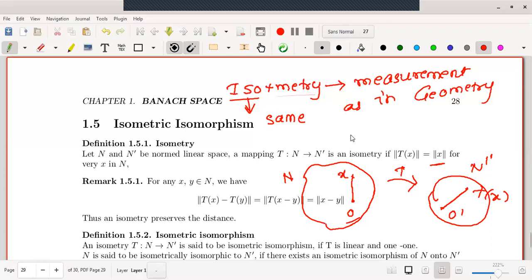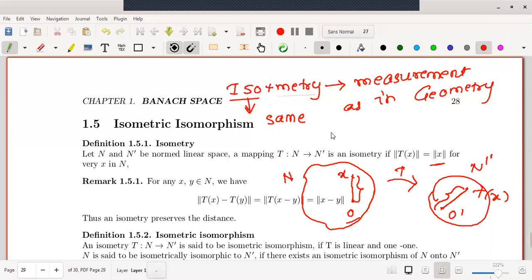Now, according to the definition, this mapping T will be an isometry if norm T of x is equal to norm of x for every x in N. That is, this distance 0 to x is exactly equal to this distance 0 to T of x. Therefore, this is the same distance. The vector x has a distance from the origin, and its T image is also at the same distance.